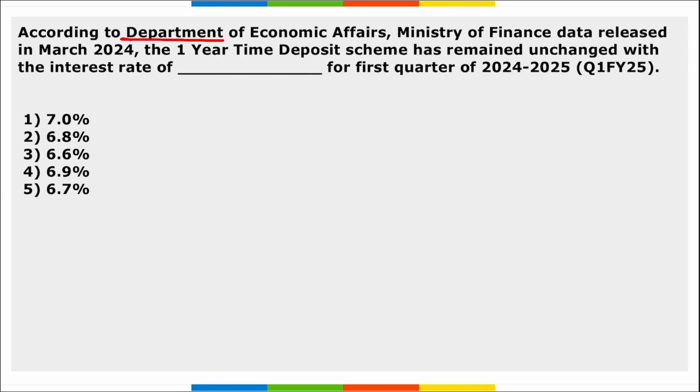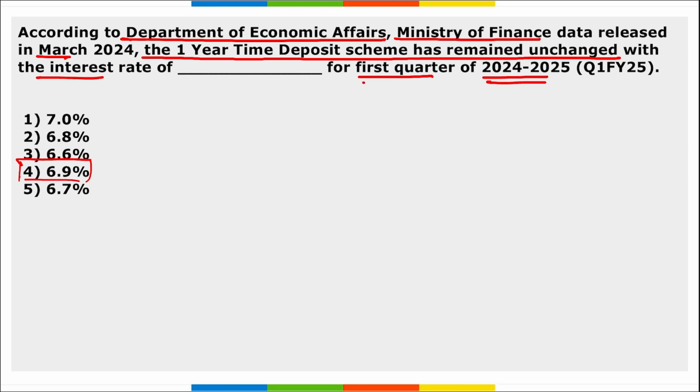Next, according to the Department of Economic Affairs, Ministry of Finance data released in March, the 1 year time deposit scheme has remained unchanged with the interest rate of what percent for the first quarter of fiscal year 25? So, according to the Department of Economic Affairs of the Ministry of Finance, the data released in March 2024 is the 1 year time deposit scheme has remained unchanged with an interest of 6.9% for the first quarter of FY25.